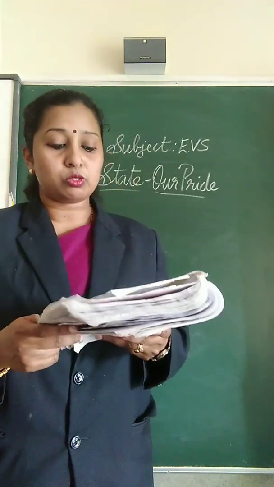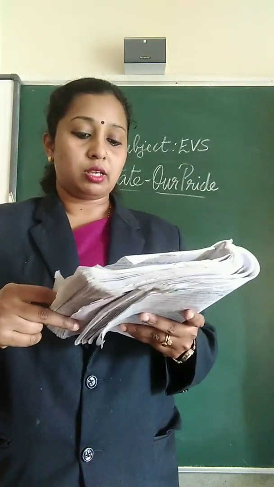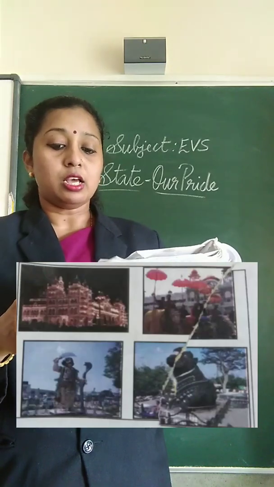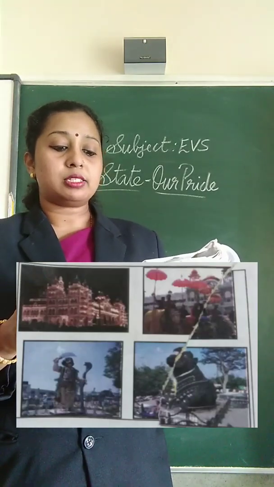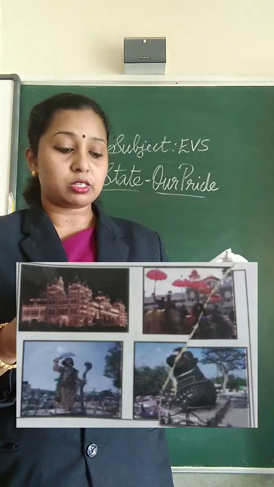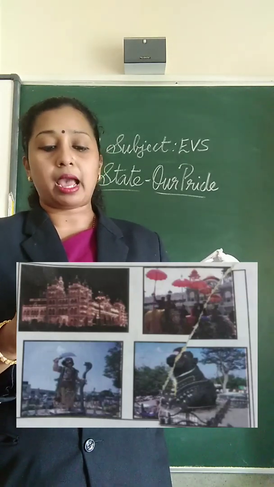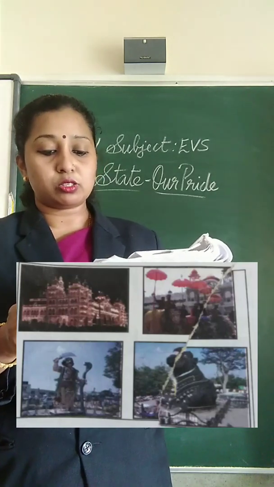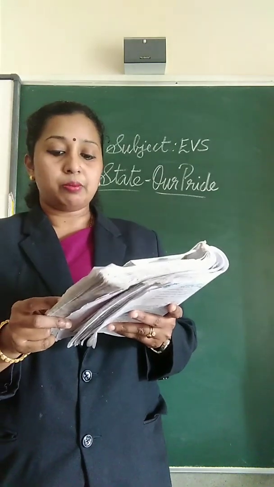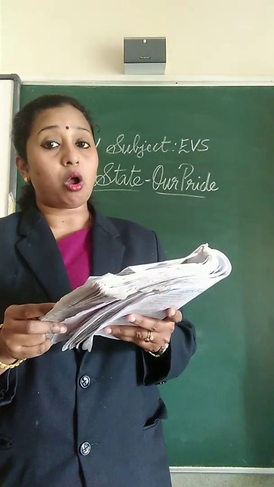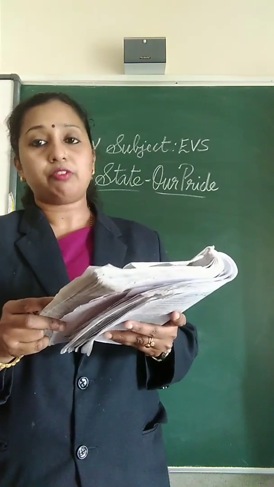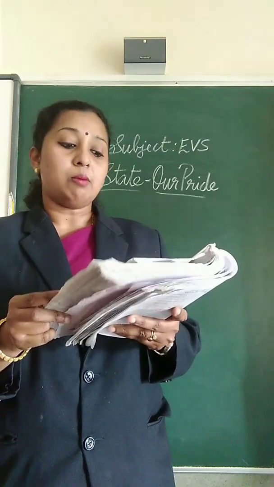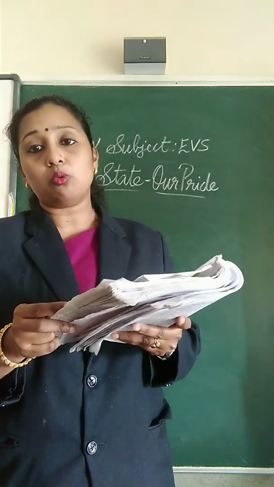Then coming to Mysuru, you know that the illuminated palace, Chamundi Hills and zoo are the important places in Mysuru. When you come to Mysuru, you can see the illuminated palace, then Chamundi Hills and zoo. Then the Dasara celebrations held here are famous all over the world. So the very famous Dasara celebration is held in Mysuru, which is famous all over the world.